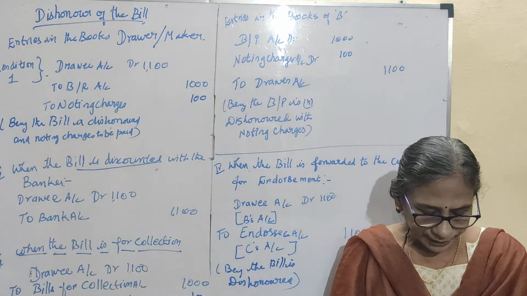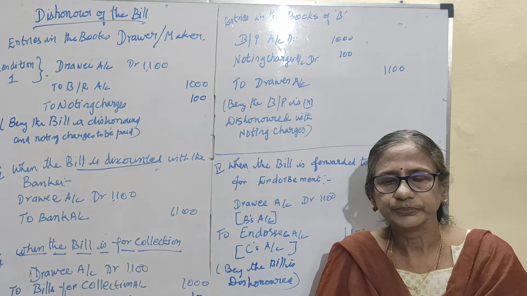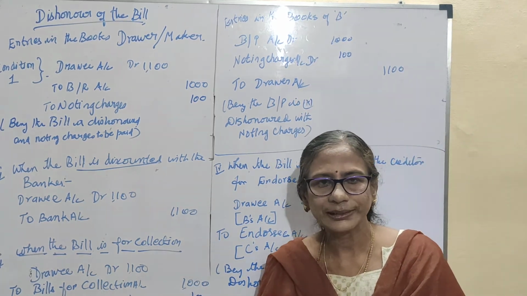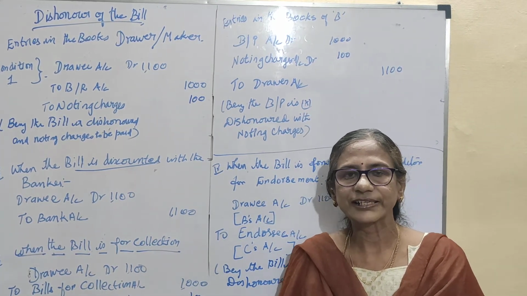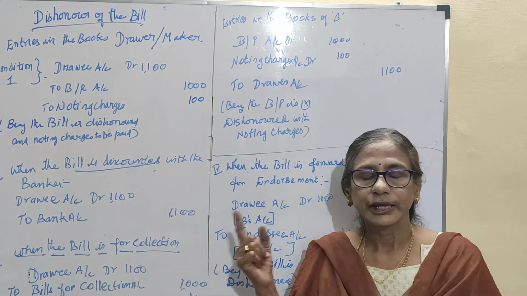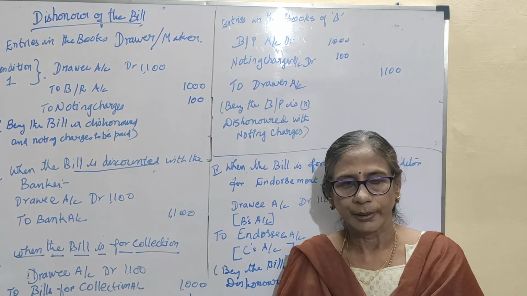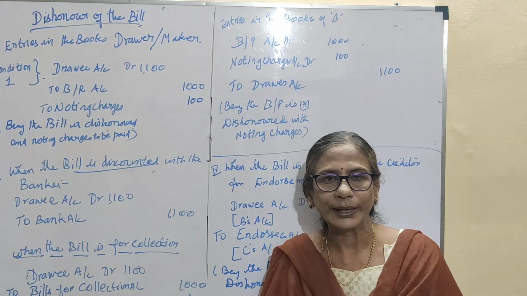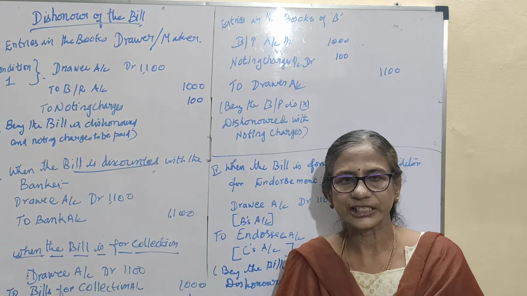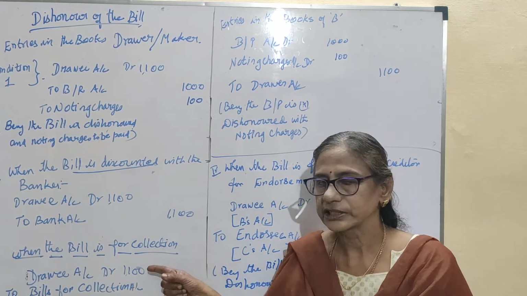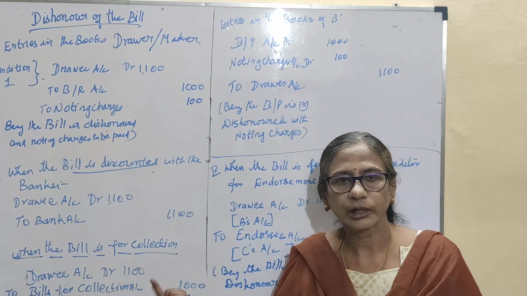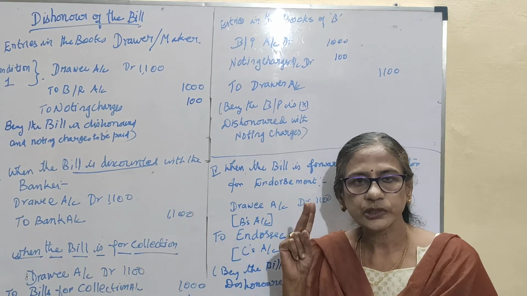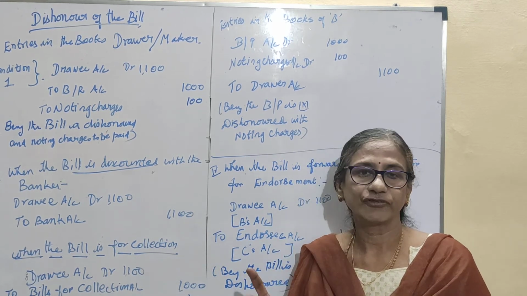Now let us see the next area, which is renewal of the bill. When the acceptor knows he is not going to honor the bill, what does he have to do? Beforehand itself, before going to legal action, he has to approach the maker of the bill and ask him to cancel the old bill and create a new bill with some interest charges. Here, instead of paying noting charges, going for legal action, asking the notary public to issue notice, all these things, there are two options for the acceptor.